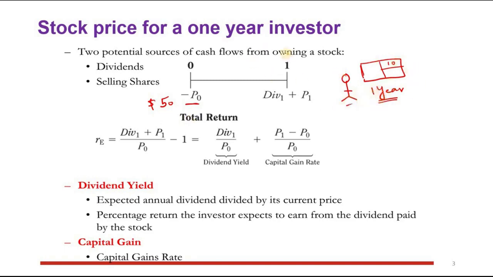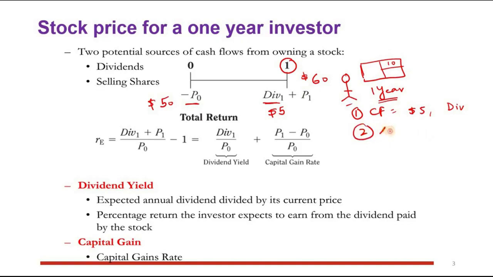So after 1 year, at year 1, the company has given him some dividends, maybe $5, right? So the first return that he will get is $5 as the dividend. So the first cash flow would be $5, and this is in the form of dividend, right? And next, that stock that was 50 at that time, after 1 year that stock is at 60 now, right? So it means